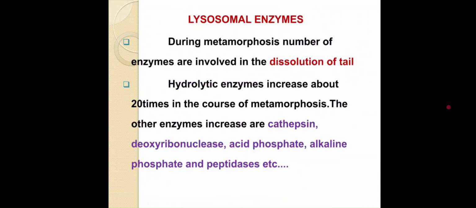Then the next, the role of the lysosomal enzymes. The major role of the lysosomal enzymes is in the dissolution of the tail during the metamorphosis of the frog. Some of the hydrolytic enzymes increase about 20 times in the course of metamorphosis. The other enzymes that increase are cathepsin, deoxyribonuclease, acid phosphatase, alkaline phosphatase and peptidases.